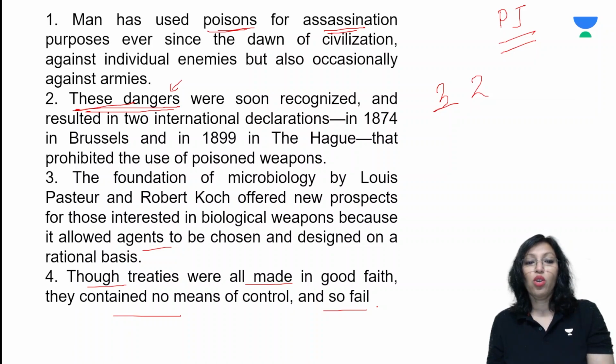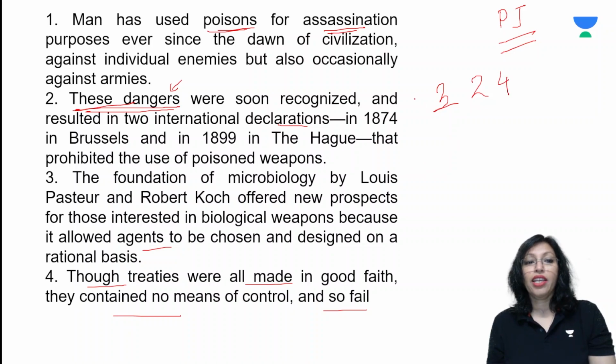Okay, so take a look at this one. The last sentence says that here were the treaties that were made, the 2 international declarations in 1874 and 1899. They were made in good faith, but they did not have any means of control and so failed in their purpose. So after 3, 2, I should get 4.